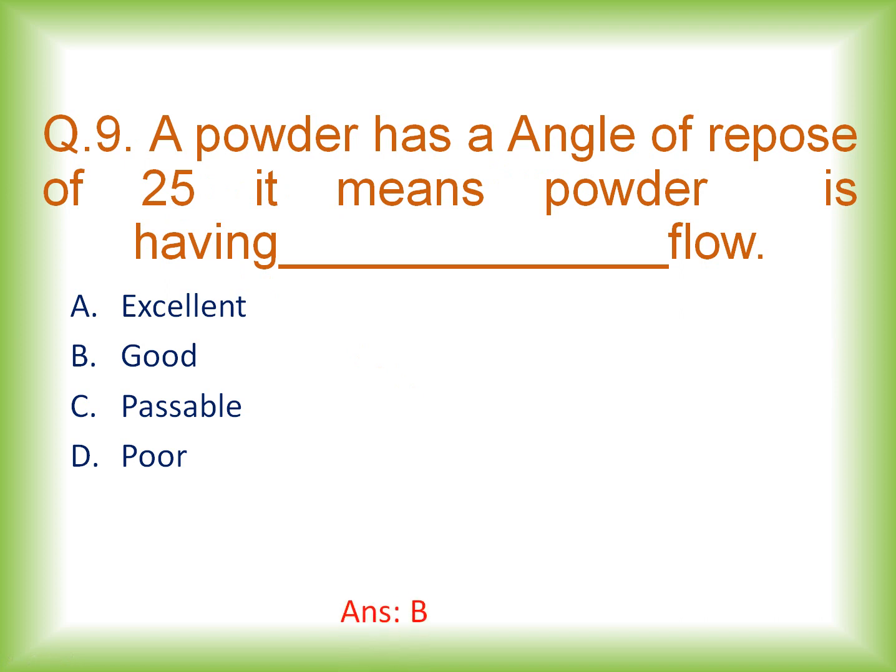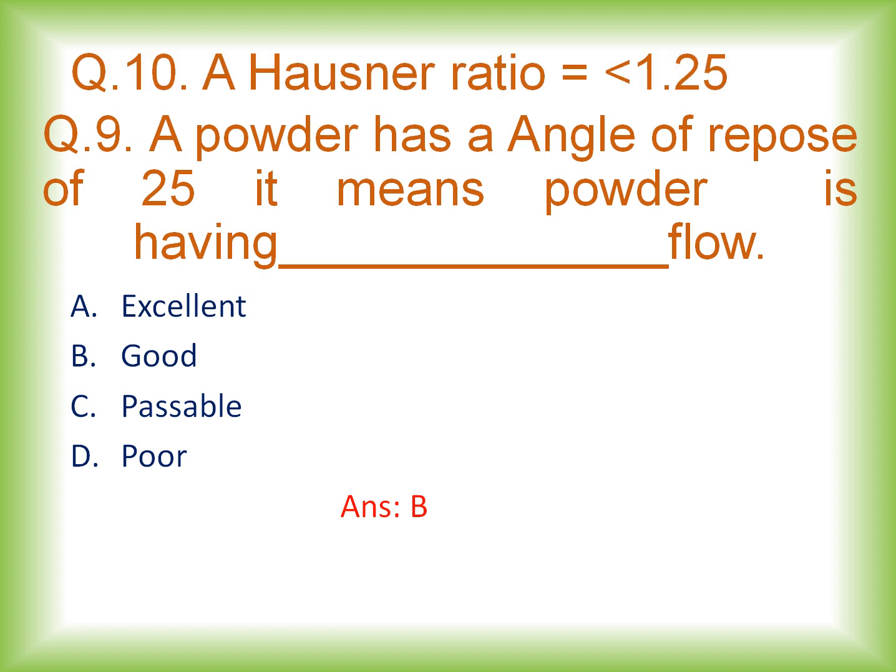So whenever a powder has an angle of repose of 25, the question is asking whether it has good, excellent, passable, or poor flow property. When a powder has an angle of repose of 25, it means it has an excellent flow property. If it is good, the angle of repose is 30, and it can go up to 40. As the angle of repose goes on increasing, the flow property goes on decreasing.